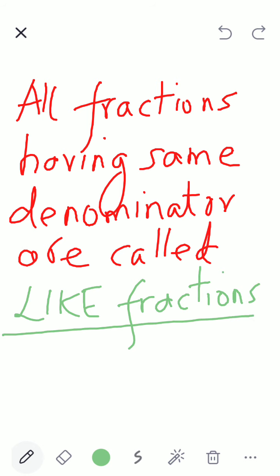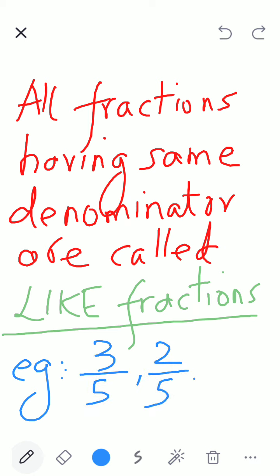You can make out my handwriting now, children. Okay, example. Example: 3 by 5, 2 by 5, 1 by 5 are like fractions.